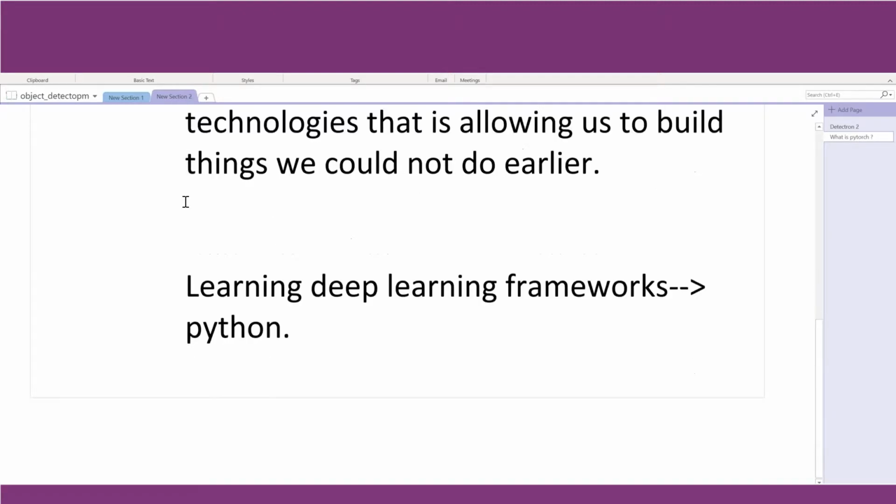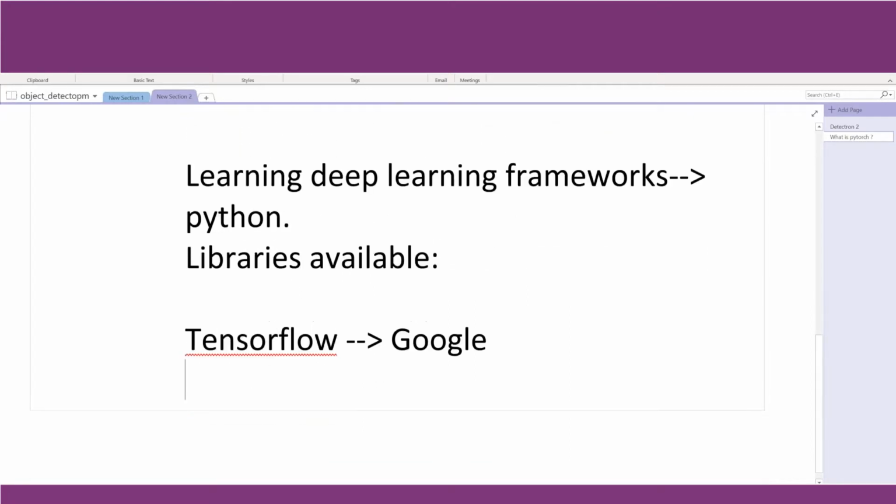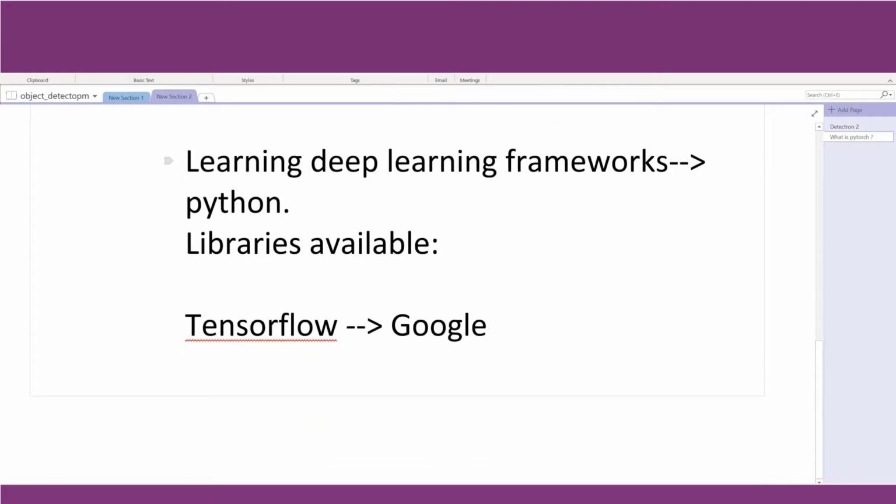Now, what are the libraries available? We have prominently learned in this course TensorFlow, which is backed by Google. Google has provided a lot of libraries in TensorFlow, packages, models, state-of-the-art CNN architectures and RNN architectures, sequential learning. They have provided us all those libraries under the umbrella of TensorFlow.